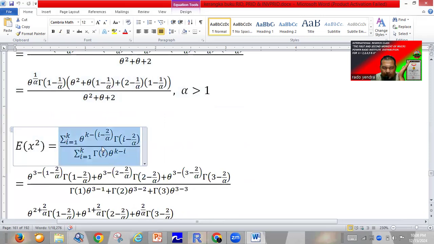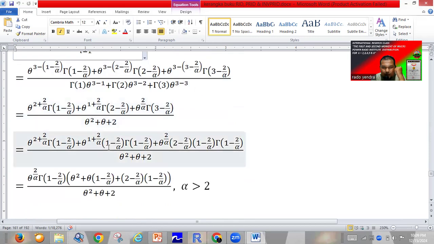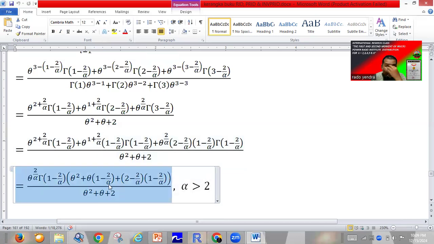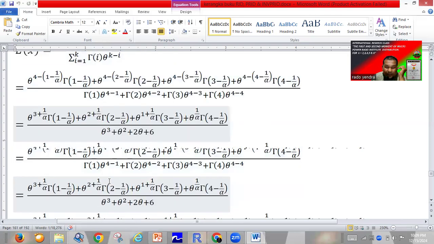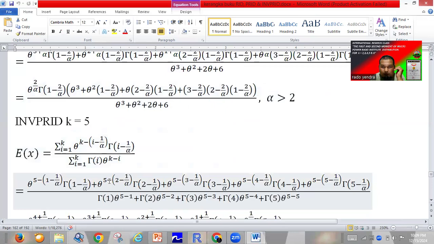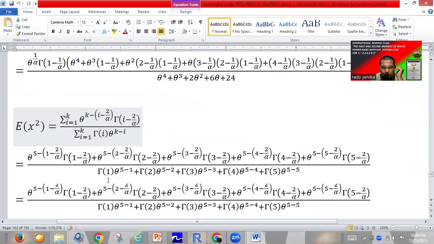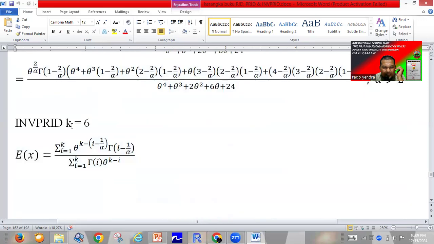In the same way, we only change k to 3. So we can find the second moment of the inverse power Rado Institute distribution for k equal to 3, like this one. Okay. In the same way, we give an example for the first moment, especially for the inverse power Rado Institute distribution for k equal to 6, like this one.